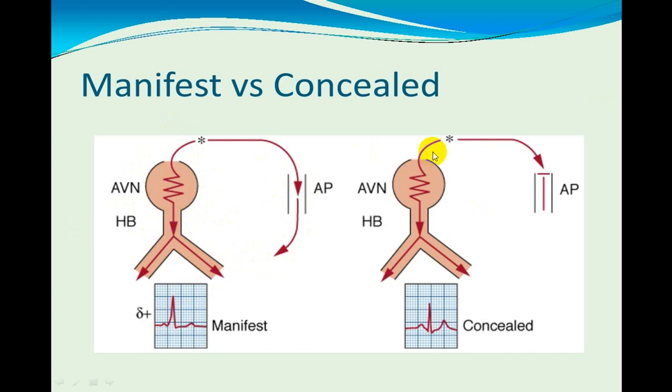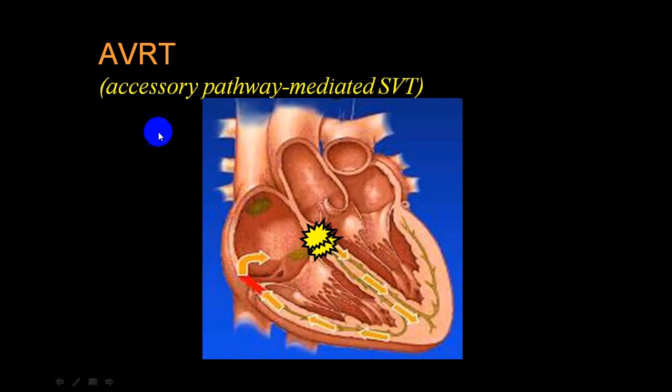But while passing, this does not allow to pass. This is concealed, and this will happen if the impulse does not pass through the WPW, and then we call this concealed. And whenever you get this ECG pattern, we call this the manifest variety of a WPW. This is showing you AVRT.